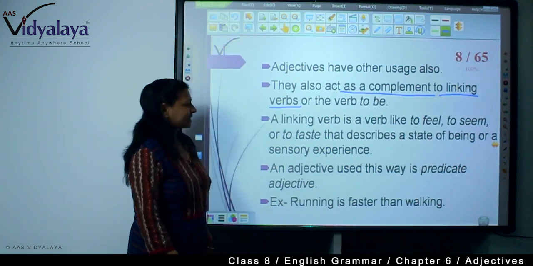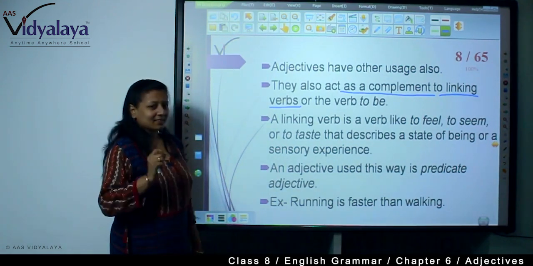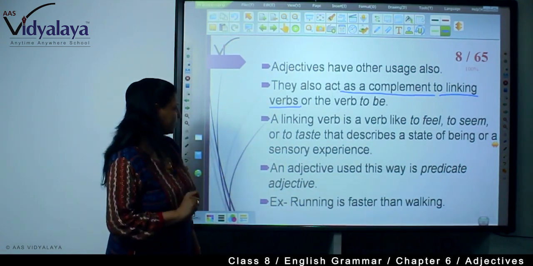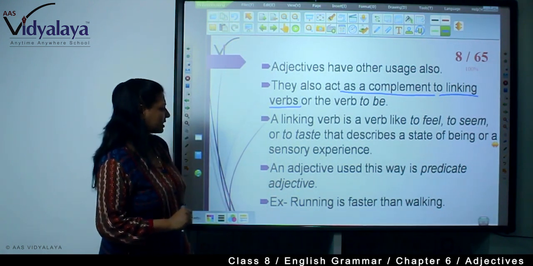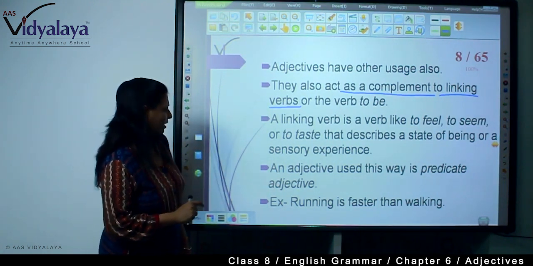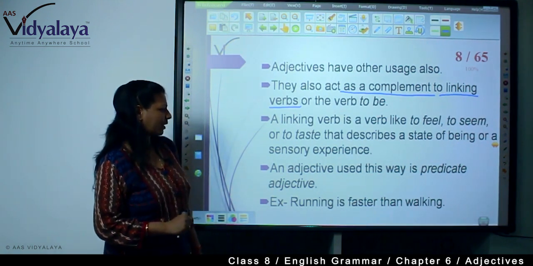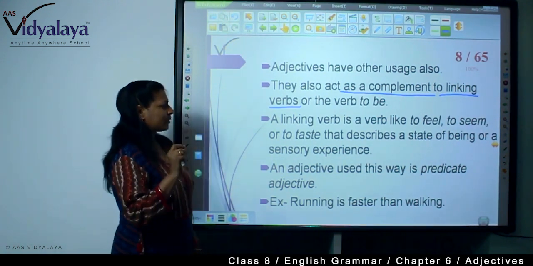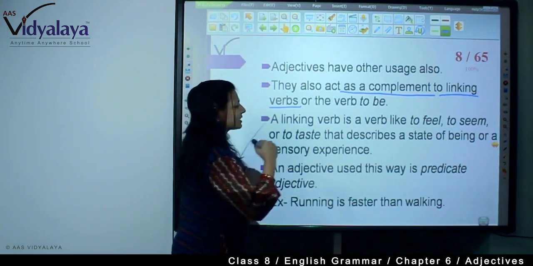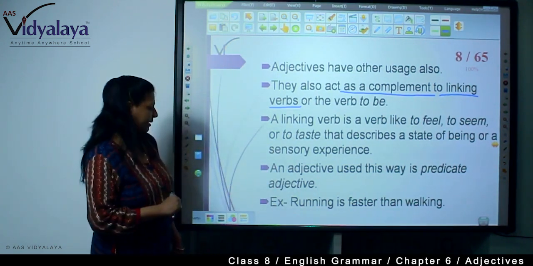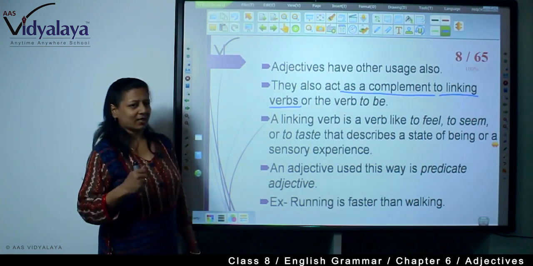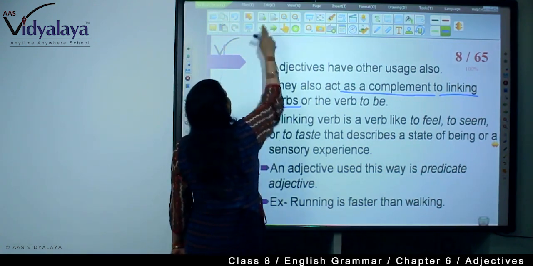Now, that describes a state of being or a sensory experience. An adjective used this way is a predicate adjective. For example, running is faster than walking. In this way, they are describing a state of being or a sensory experience. Example, running is faster than walking.